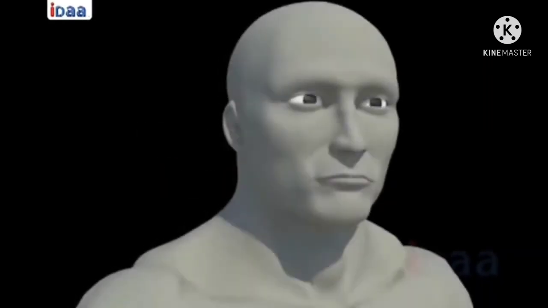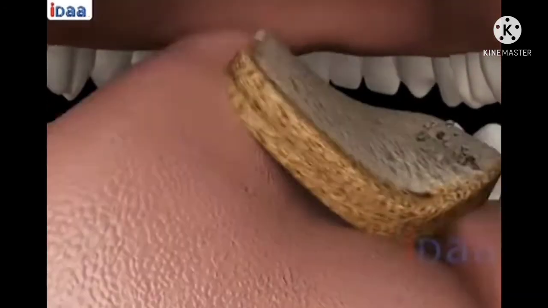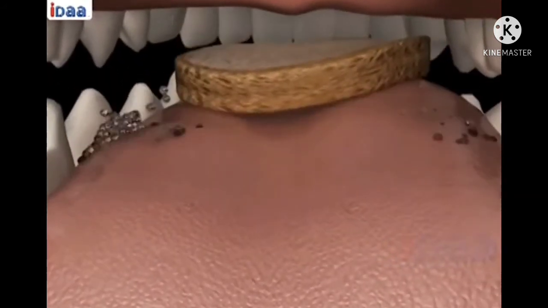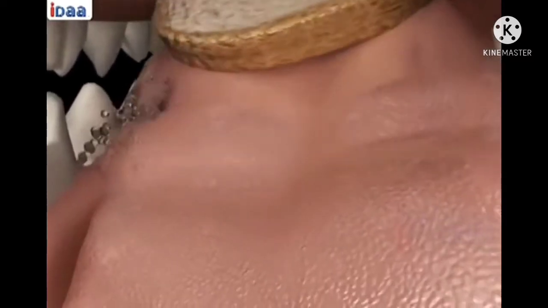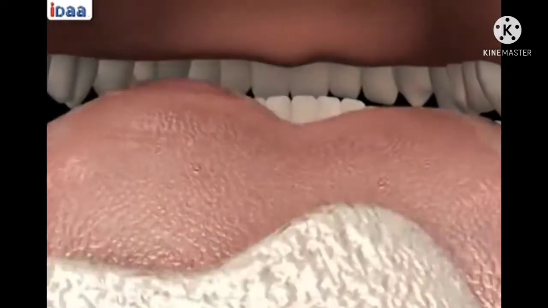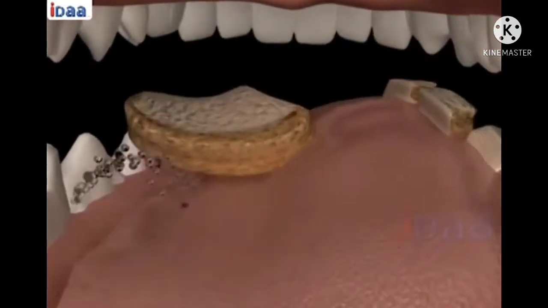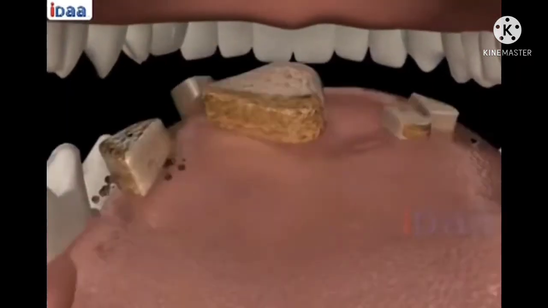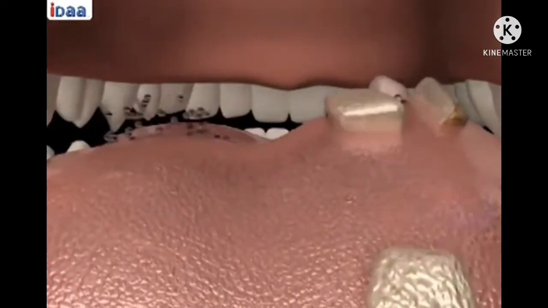Mouth and the buccal cavity. Intake of food in a human being is through the mouth. This process of taking in food is called ingestion. Chewing food is very necessary for proper digestion, as the digestion process starts in the mouth itself. What happens during chewing? The large pieces of food which we eat are mechanically broken down into small pieces. Teeth help us in doing so.